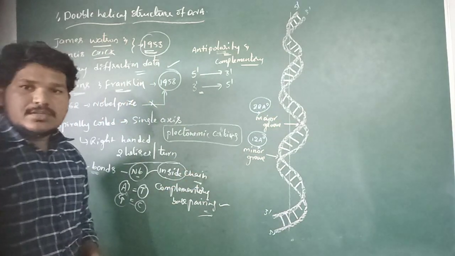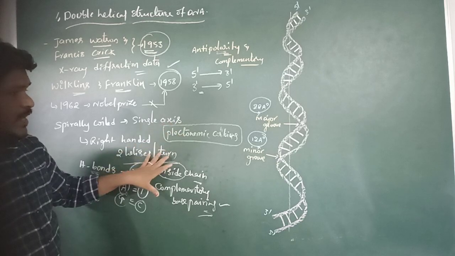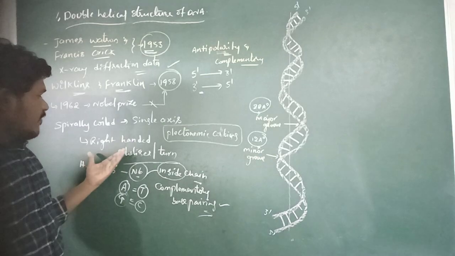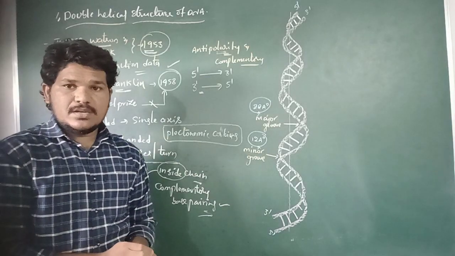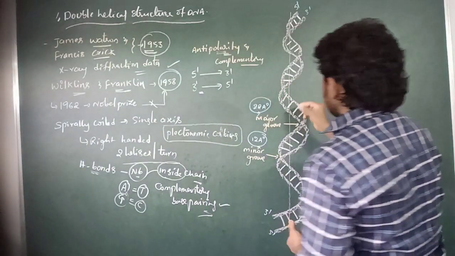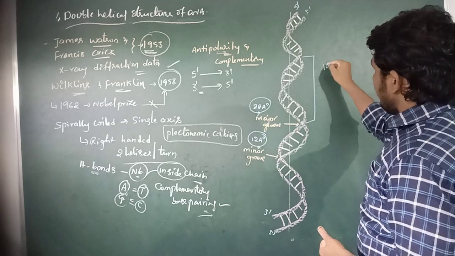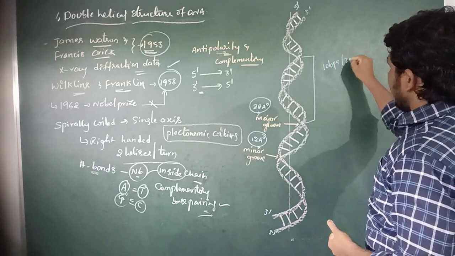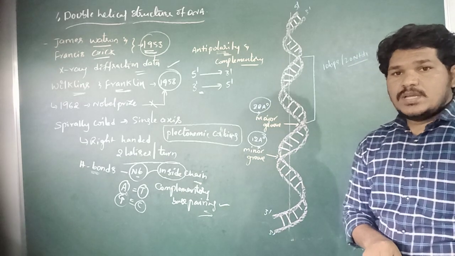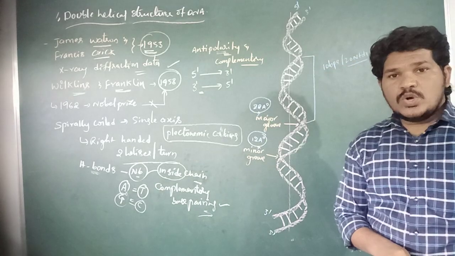So the two polynucleotide chains of DNA are spirally coiled around a single axis in a right-handed fashion to form two helices for each turn. Each turn has 10 base pairs or 20 nucleotides.